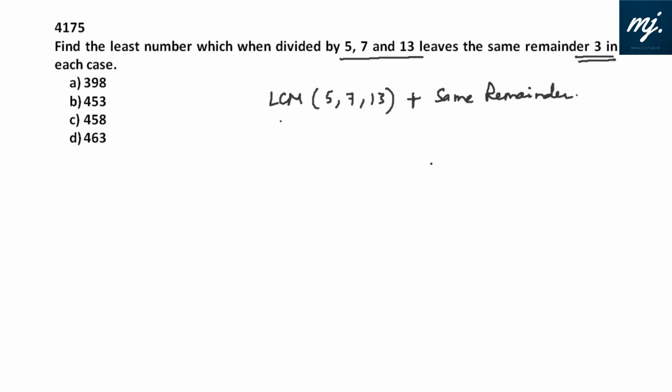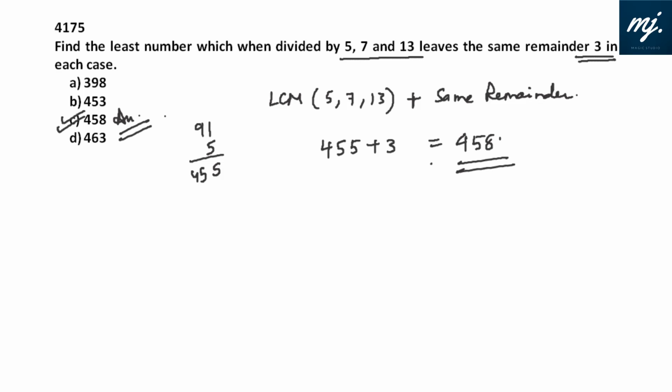So LCM of 5, 7, 13 would be like 13 into 7 is 91, into 5, 455. So the number we are looking out for is 455 plus 3. That is 458 straight away. Option C is the pick.